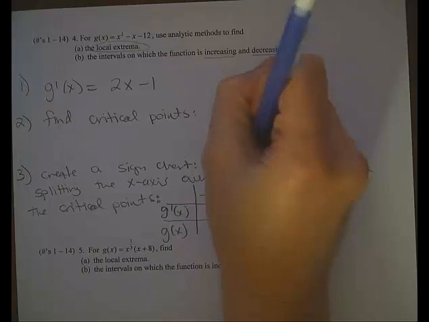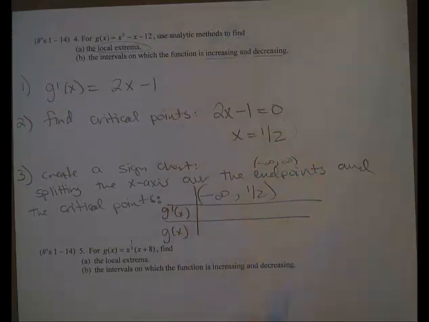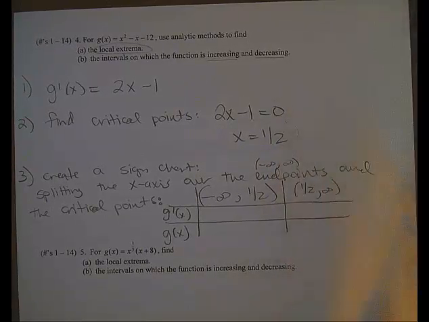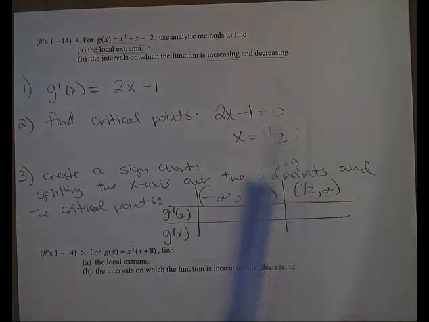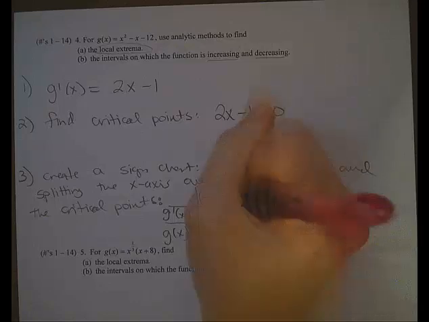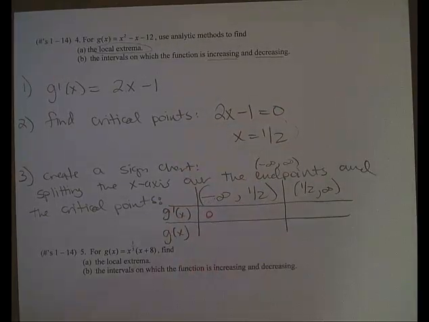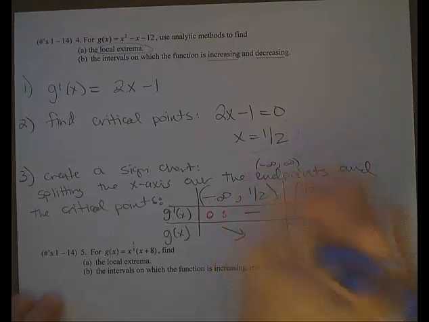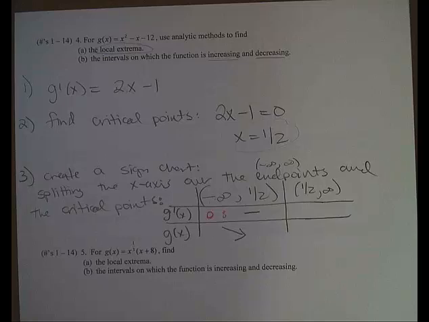So one of my intervals is from negative infinity to 1/2. That's like the left-hand side. My other interval is from 1/2 all the way to positive infinity. That's the right-hand side. What I want to do is pick a point inside the interval and plug it into the derivative to see if the derivative is positive or negative. So maybe I'll test the point 0 because that's in between negative infinity and 1/2. And when I do that, I get 2 times 0 minus 1 is negative. So I get the derivative is negative.